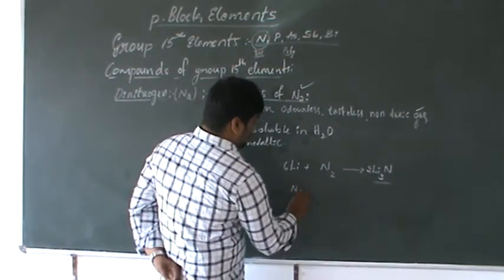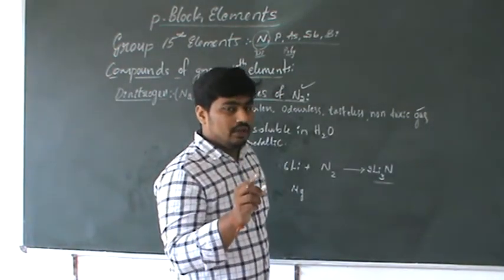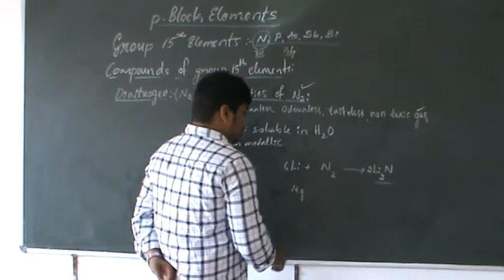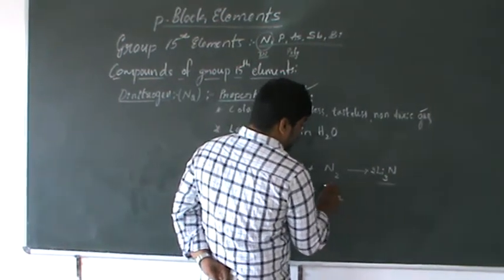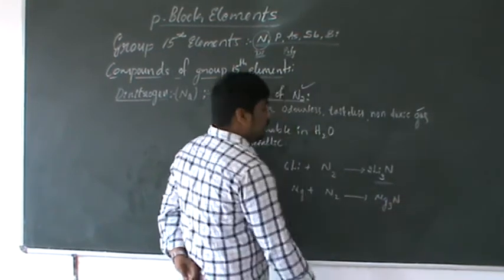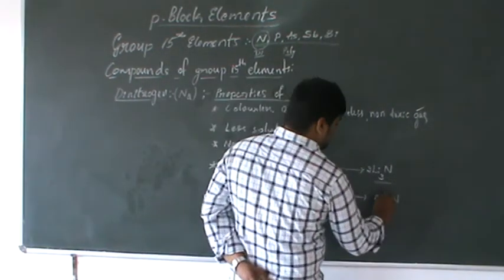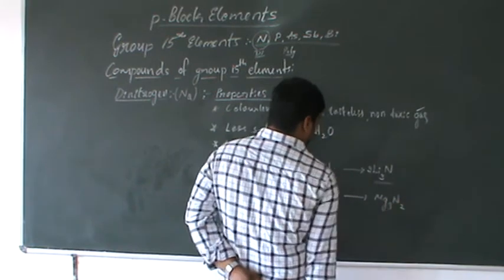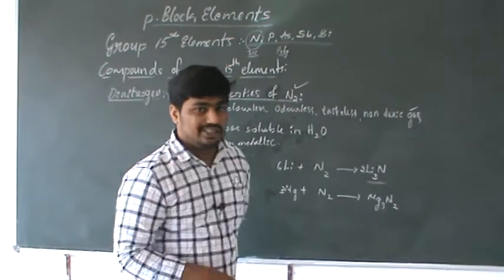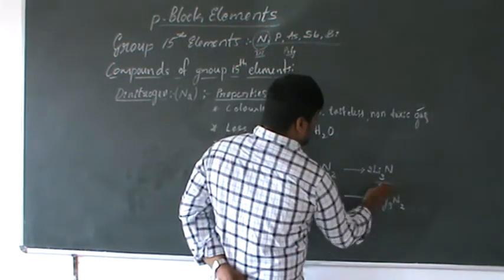Lithium and magnesium show a diagonal relationship. A few properties of lithium are similar to those observed in magnesium also. So magnesium reacts with nitrogen and forms magnesium nitride. To balance this equation, it is 3 Mg + N2 gives Mg3N2. This is magnesium nitride because of the oxidation state of magnesium, plus 2, while lithium is plus 1. So these are the nitrides.